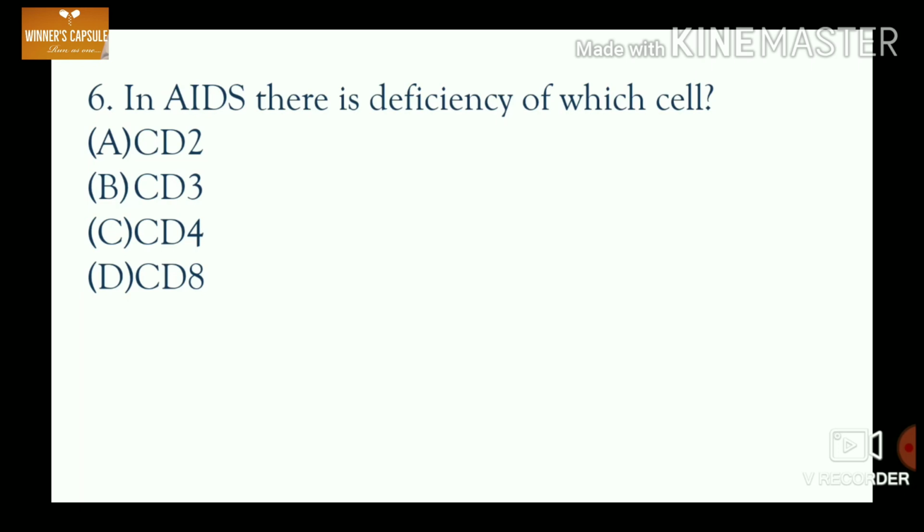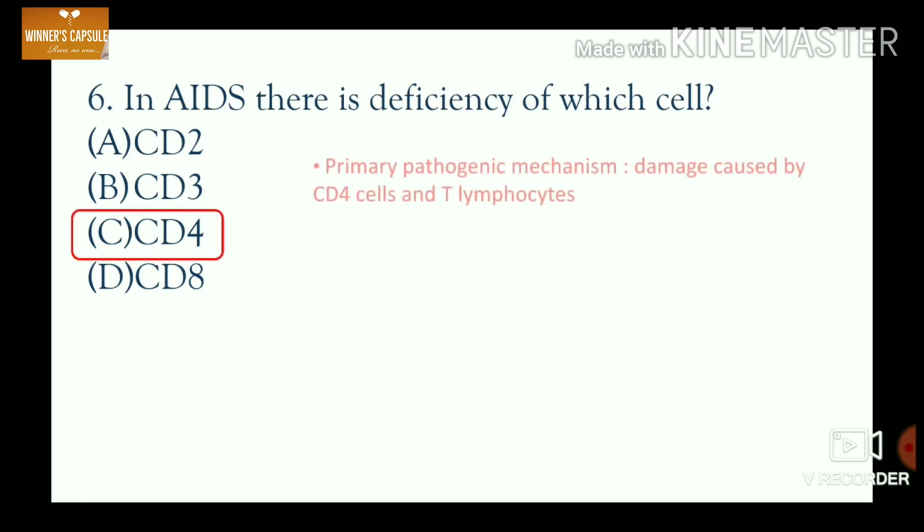Sixth one. In AIDS, there is deficiency of which cell? CD2, CD3, CD4, CD8. Answer is option C, CD4. A primary pathogenic mechanism in AIDS occurs due to the damage caused to CD4 cells and T lymphocytes.